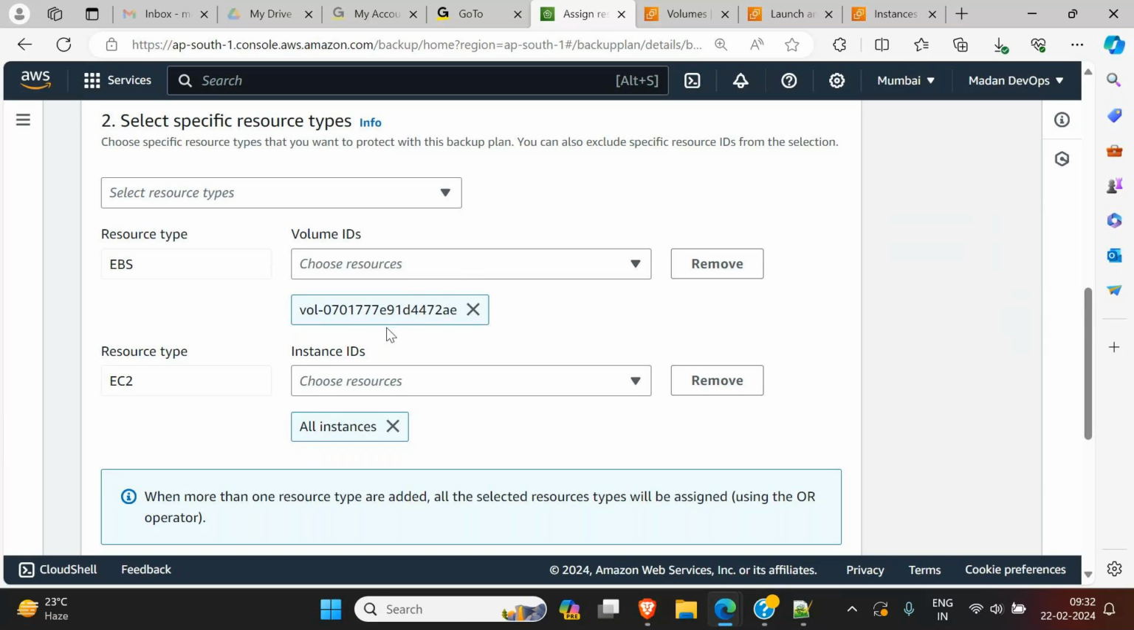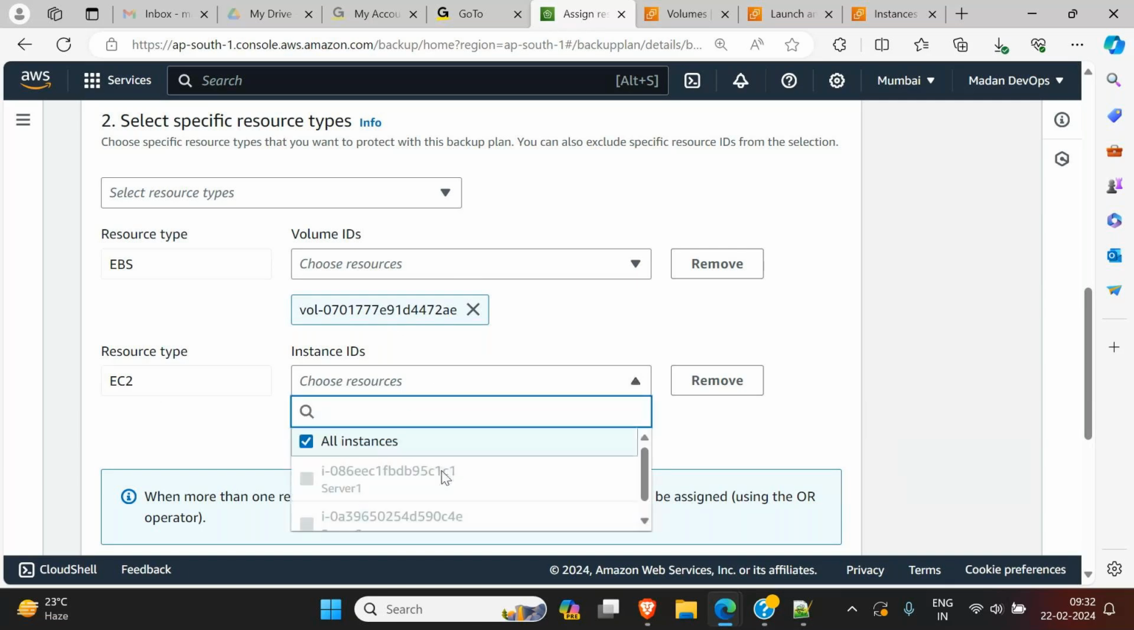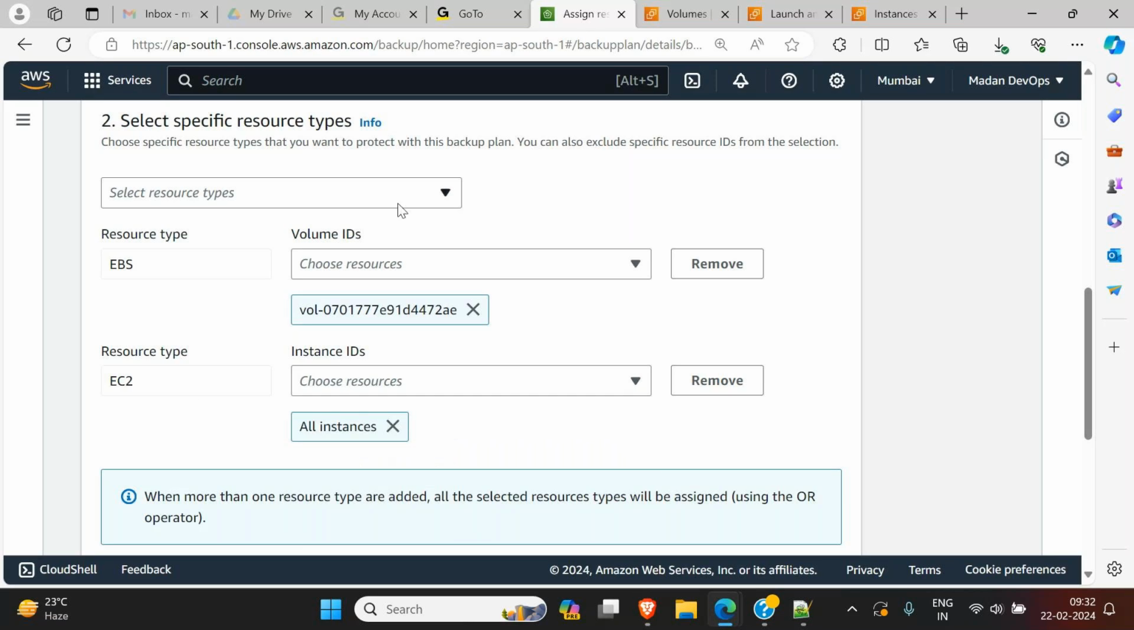Now for EC2, I want to take backup of this service also, you can take it like that. As of now I have taken only backup of 2AE. For example, this volume contains some important data, and the developer team or DB team says that we have some important data, we need backup of this volume. Then we can select like this.